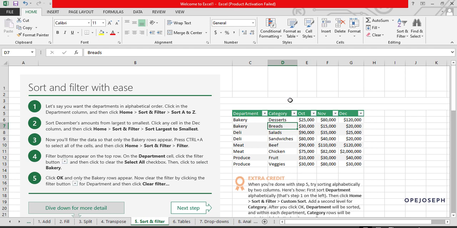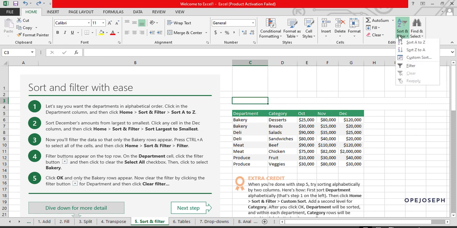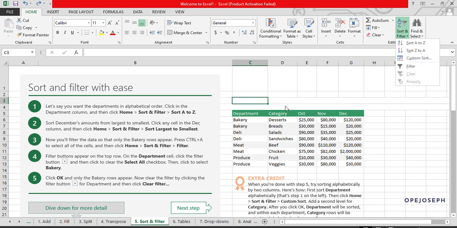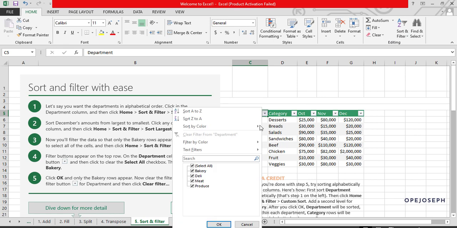So what happened between these two things? Remember, there was no arrow here before. But when we clicked on filter, the filtering arrow came. Another way of making this filtering arrow come without having to go to this place is to press Shift Control and L. When you press Shift Control and L, that filtering menu is going to come for you. It's not just used for filtering alone, it's also used for sorting. So instead of going to that corner, you can sort from here.